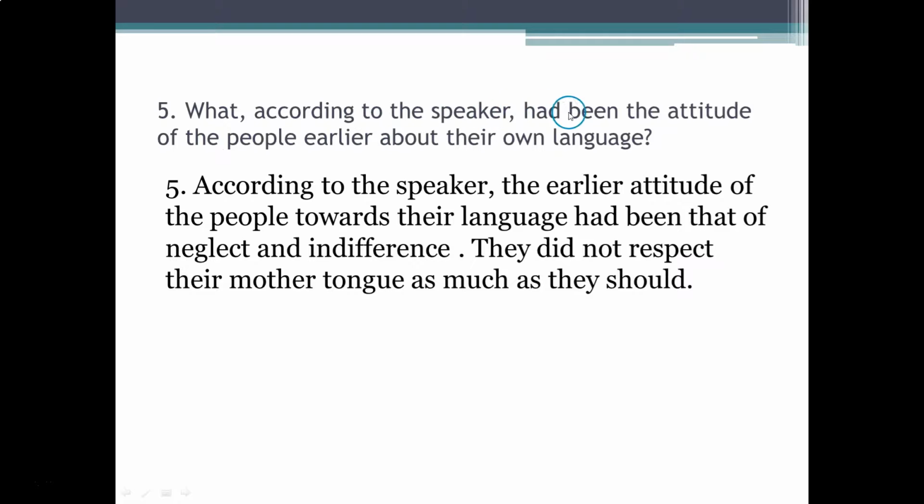What, according to the speaker, had been the attitude of the people earlier about their own language? Answer. According to the speaker, the earlier attitude of the people towards their language had been that of neglect and indifference. They did not respect their mother tongue as much as they should.